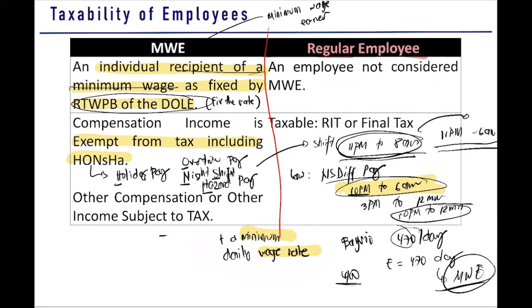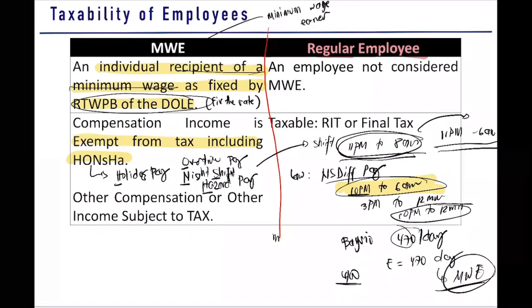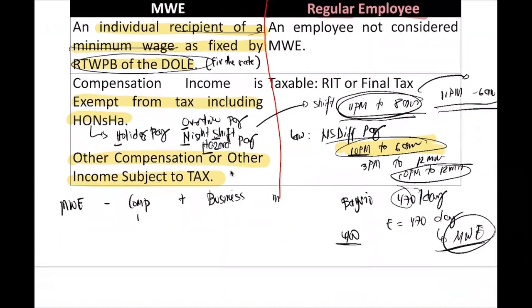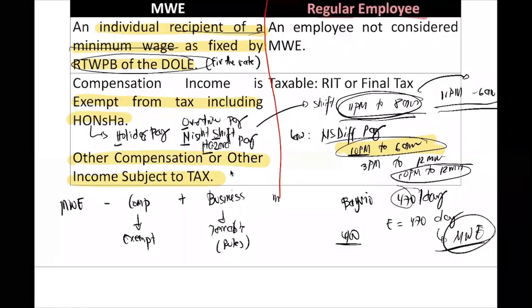How do we tax the other compensation of your MWE? So here, as you can see, the other compensation or other income is subject to tax. For example, guys, we have here your MWE. He has a compensation and at the same time he has a business. Remember, the compensation of MWE is exempt. How about your business? This will now be taxable. How do we tax it? Based on the rules provided under the taxation of your business or professional income.